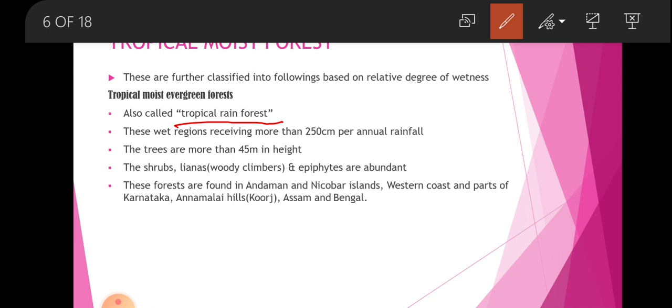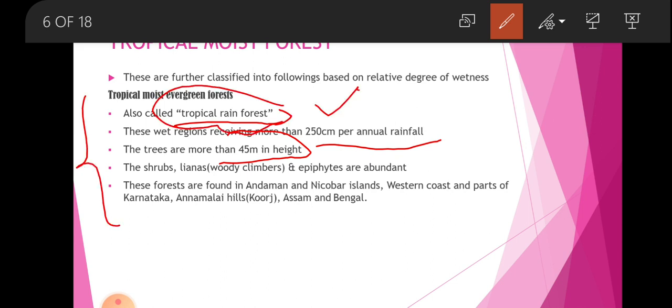This wet region receives more than 250 centimeter annual rainfall, and the trees are more than 45 meters in height. This is a very important point. This is called tropical rainforest, receiving more than 250 centimeter annual rainfall, with trees more than 45 meters in height.